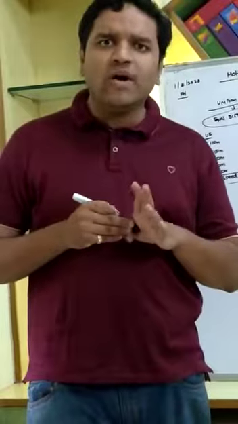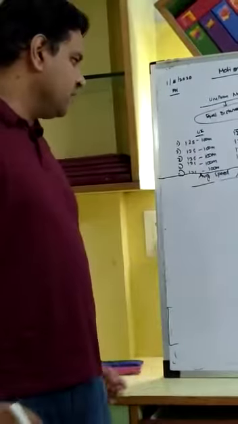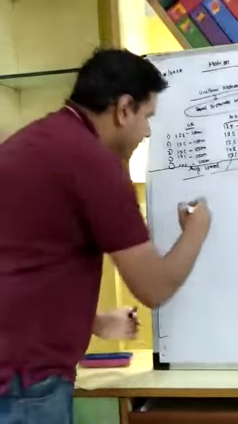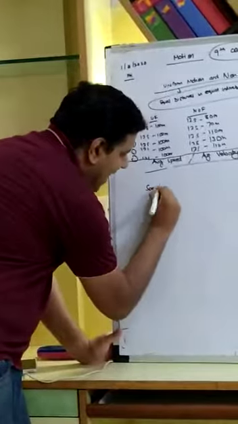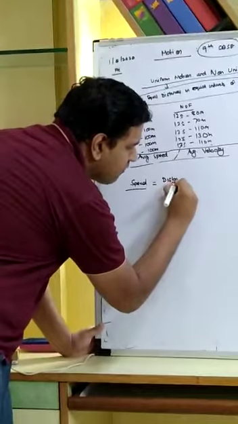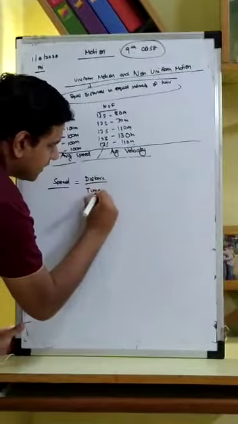Moving ahead, what is average speed? What is average velocity? In the earlier part of the chapter, we just saw speed as distance upon time.